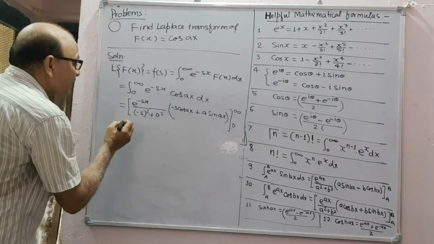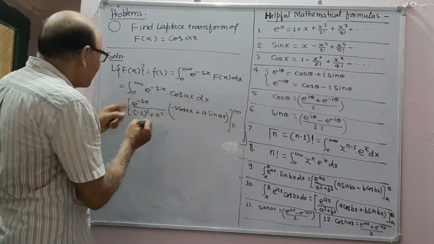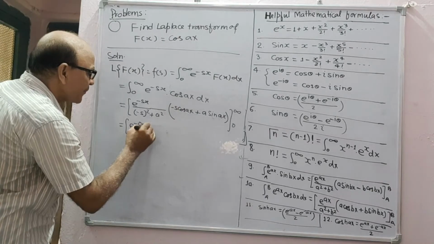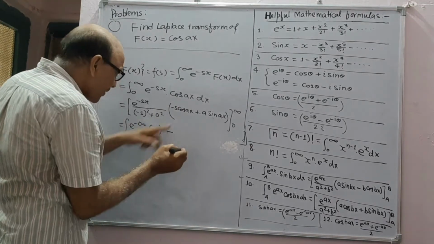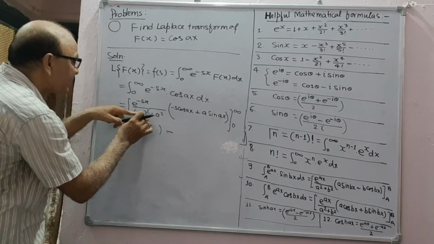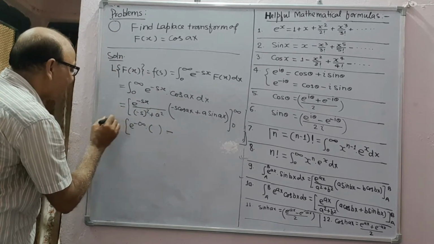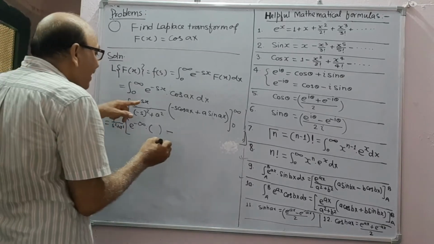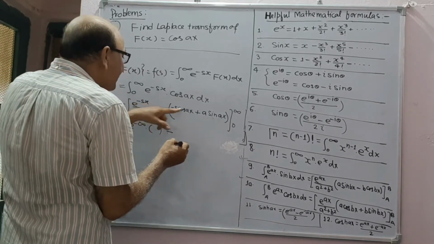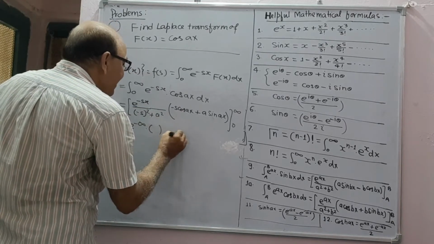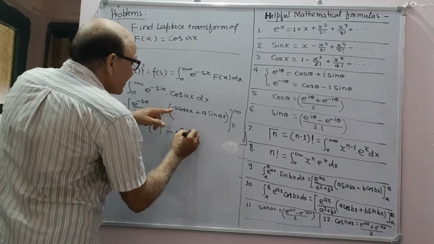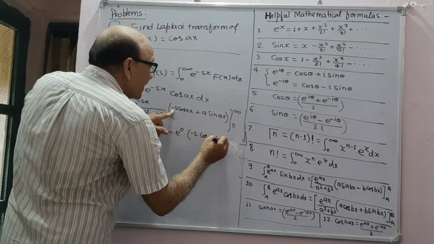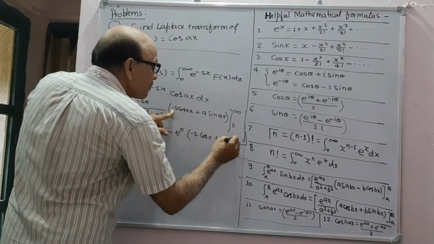So again the upper limit gives 0, e to the power minus infinity into something, minus the lower limit, and this can be taken out of the bracket: 1 upon s squared plus a squared. Upper limit e to the power minus infinity into something, minus lower limit e to the power 0 into minus s cos 0 plus a sin 0.